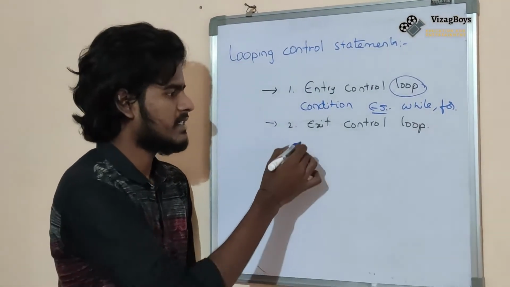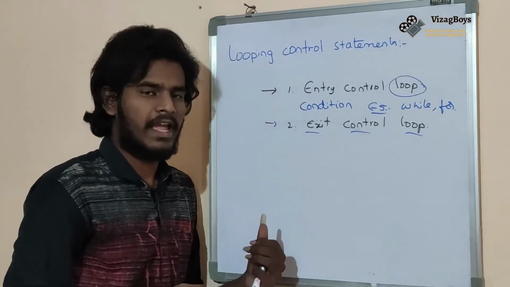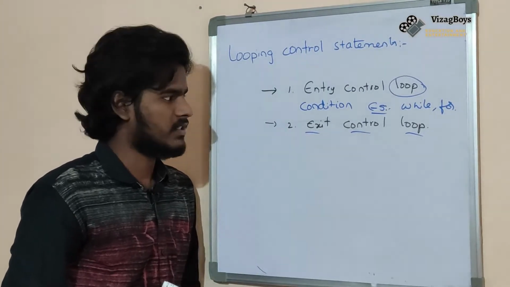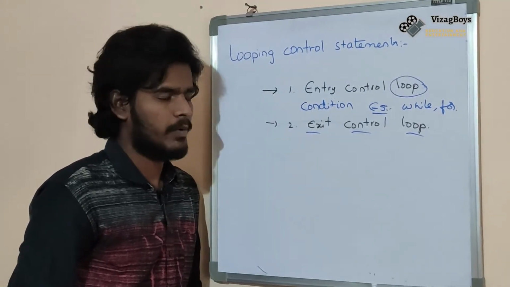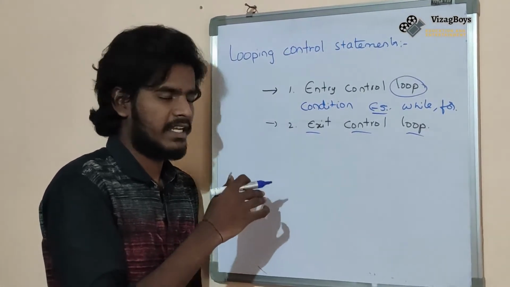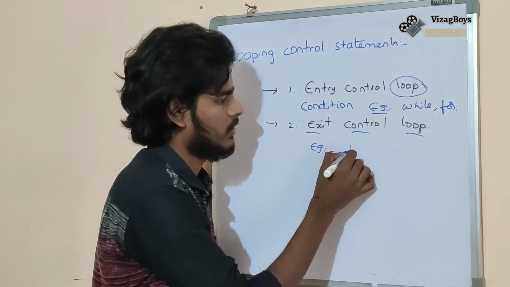What is the exit control loop? First it will execute the loop, and after that it will check the condition. Example: do while.